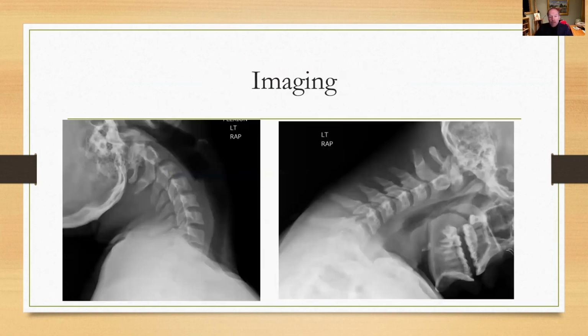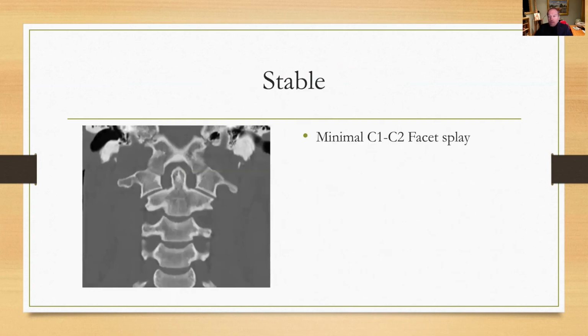We can confirm that with flexion extension films, which show no abnormal motion between the occiput, C1, or C2. And finally, on a coronal view of a CAT scan, you can see that there's minimal splaying of the facets at C1, C2, indicative of a stable alignment.